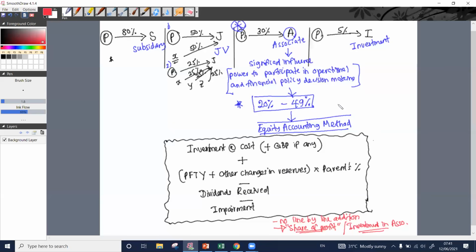Okay, so if I put this information into a T account, this is our investment in associate account.